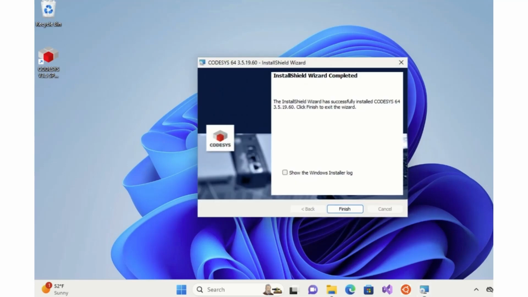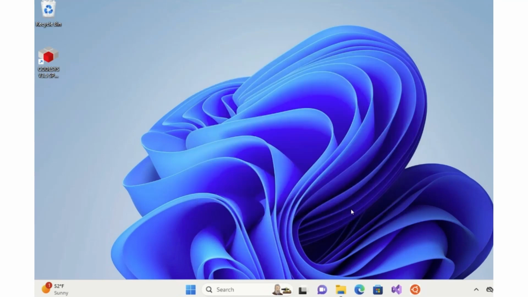And now the wizard says the install is complete. So we will click on Finish. The installer has put a shortcut with the Codesys icon on our desktop. That is handy for us to give it a quick test.